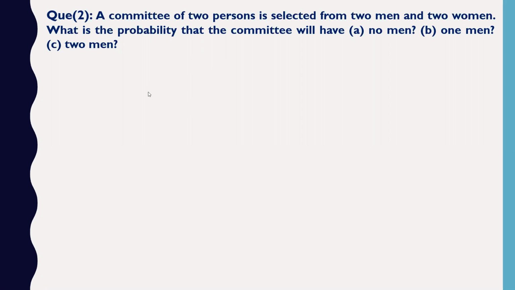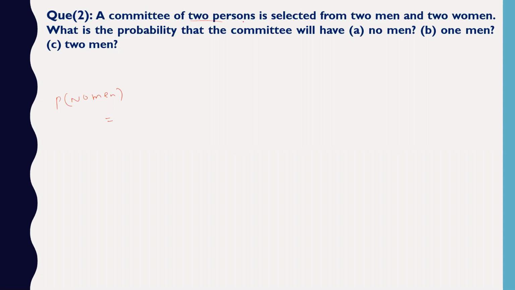All of you, tell me what is the value for A, B, and C quickly. What is the probability of getting no man? Probability of no man. Quickly.